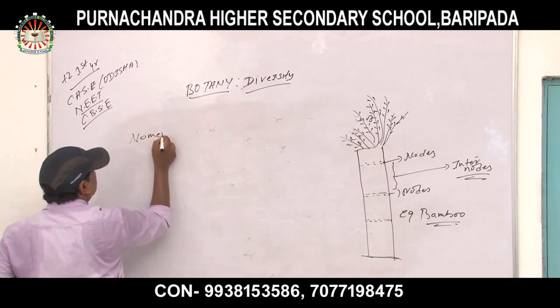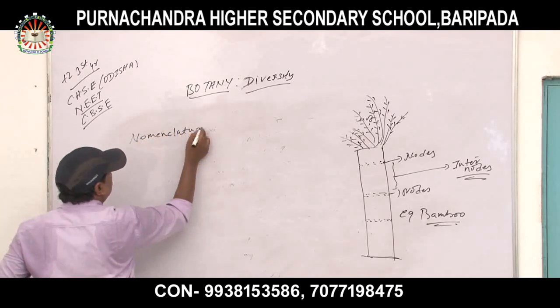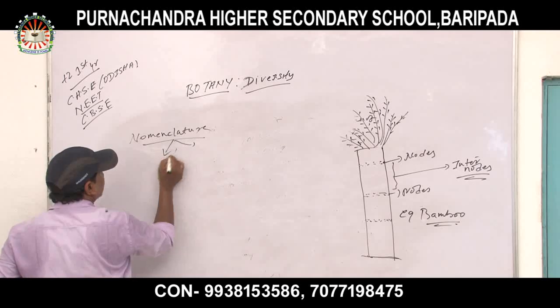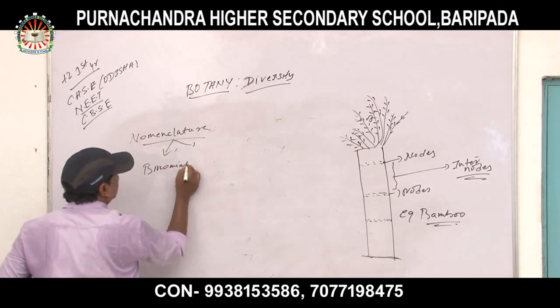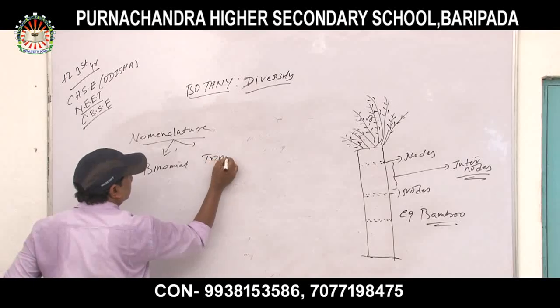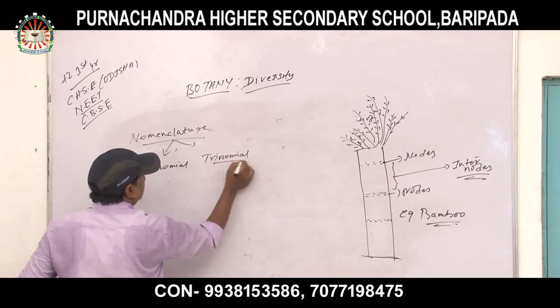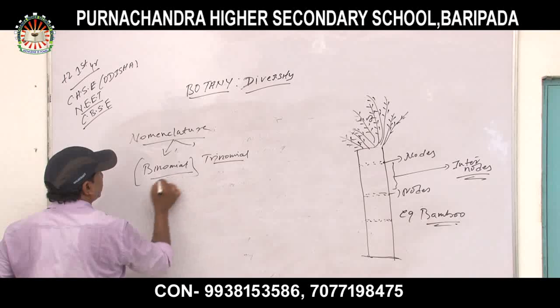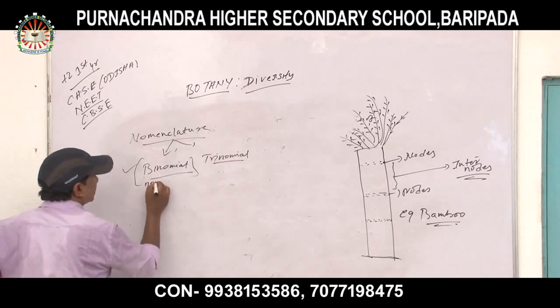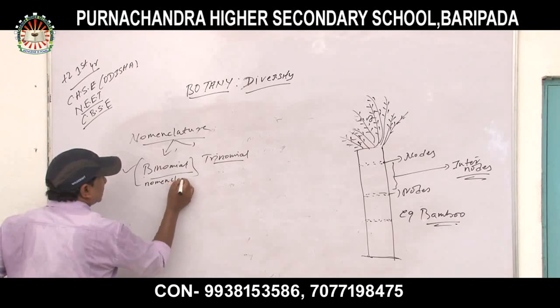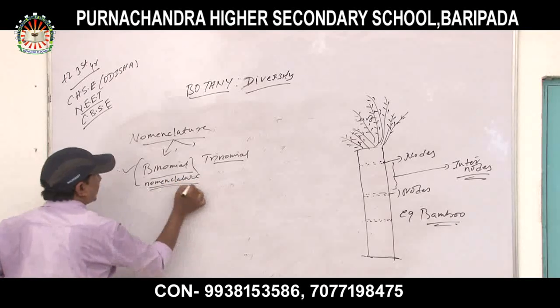Nomenclature. Basically, it is divided into two types, that is binomial and trinomial. The main important point to be discussed is what is binomial nomenclature. Which nomenclature? Binomial nomenclature. What is called binomial nomenclature?